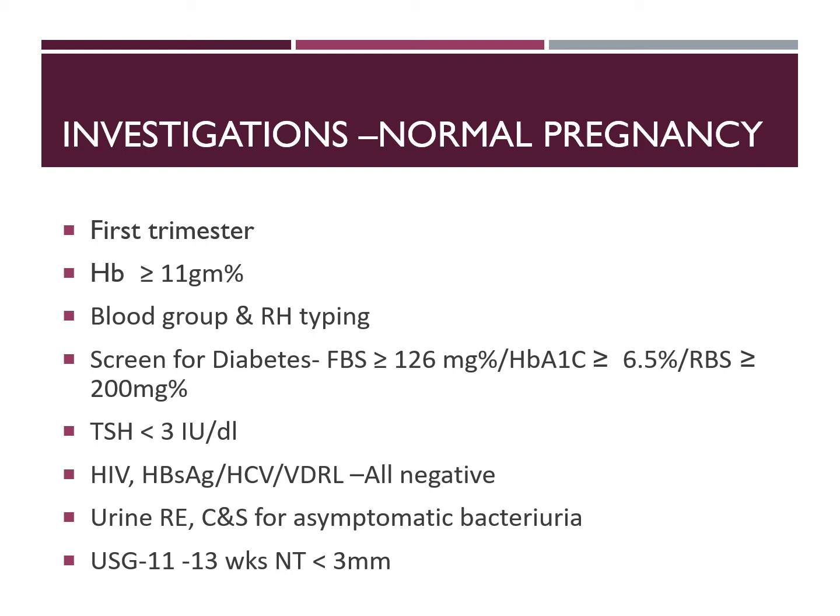An ultrasound also should be done between 11 to 13 weeks to look at the nuchal translucency. Normally, it should be less than 3 millimeters. If it is more than that, it is abnormal, and that may be indicative of Down syndrome or other anomalies.